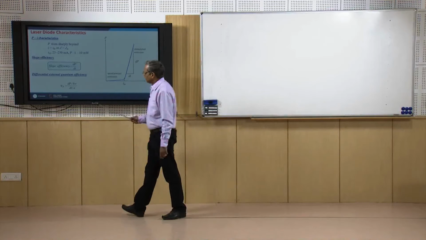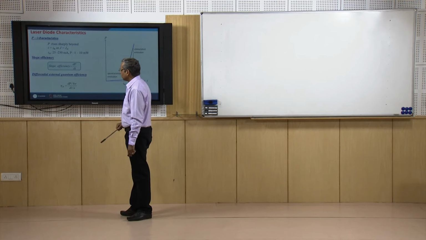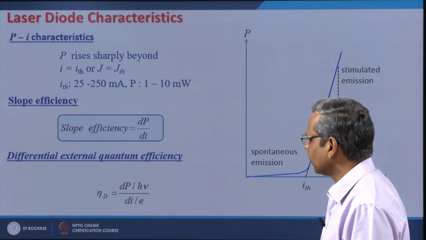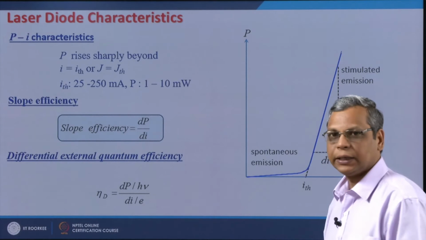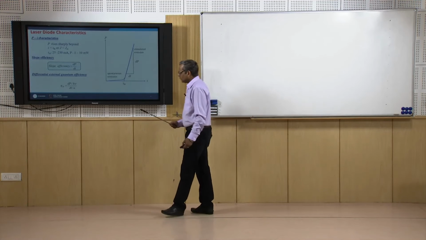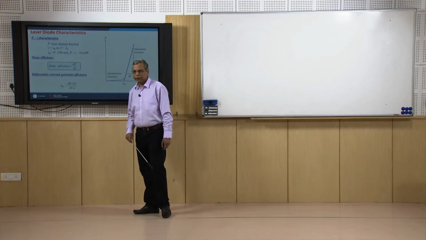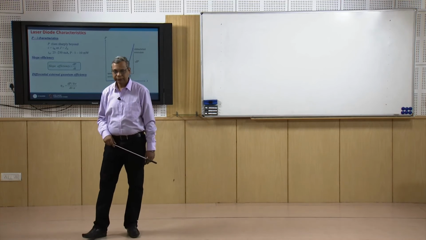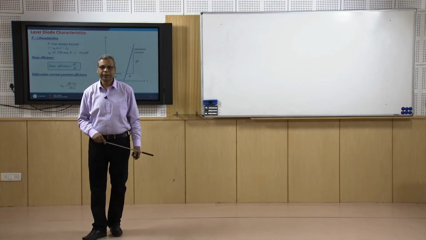So, this differential external quantum efficiency is the number of photons produced per unit time divided by the number of electrons injected per unit time, and it has to be smaller than 1 because we know that not all the electrons injected will result in radiative recombination.